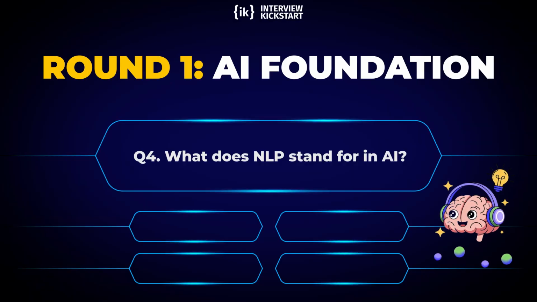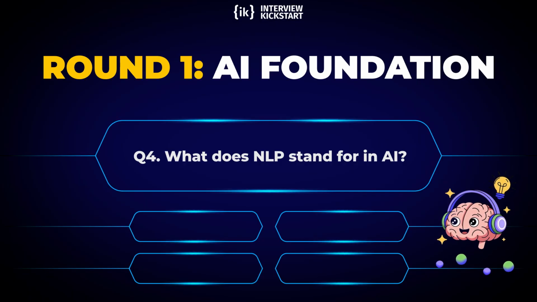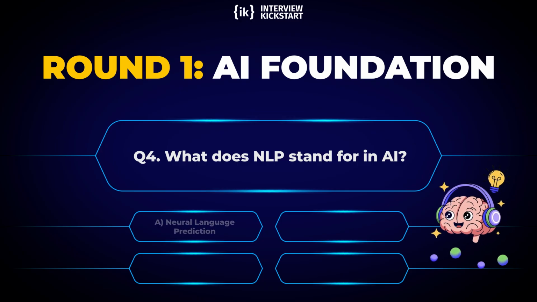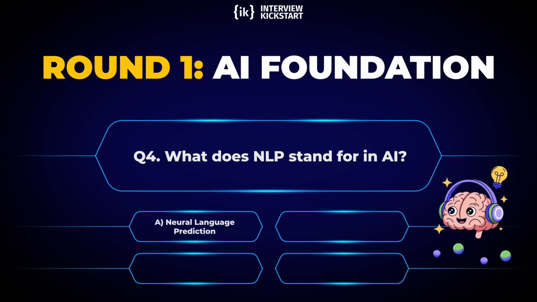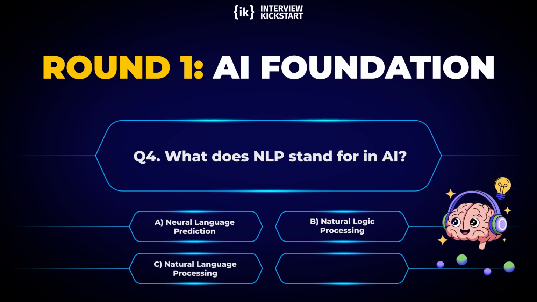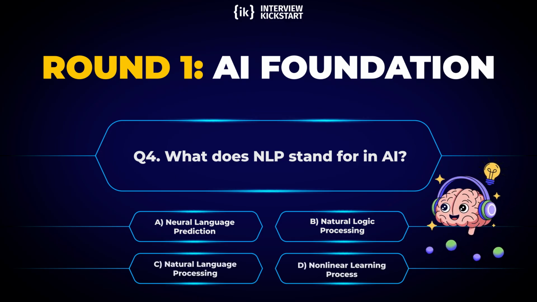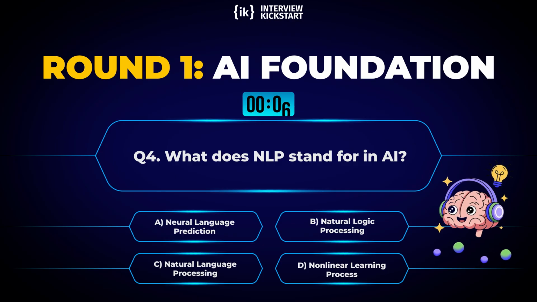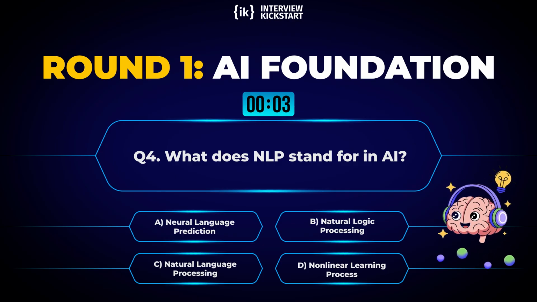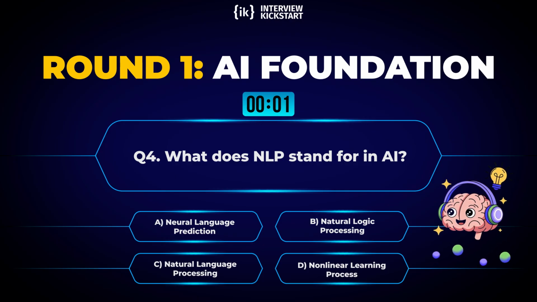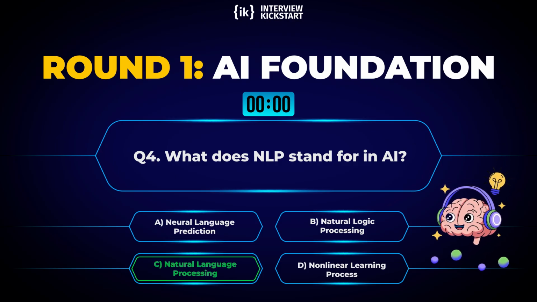Question 4, what does NLP stand for in AI? Options: A, neural language prediction. B, natural logic processing. C, natural language processing. D, nonlinear learning process. Correct answer: C, natural language processing.